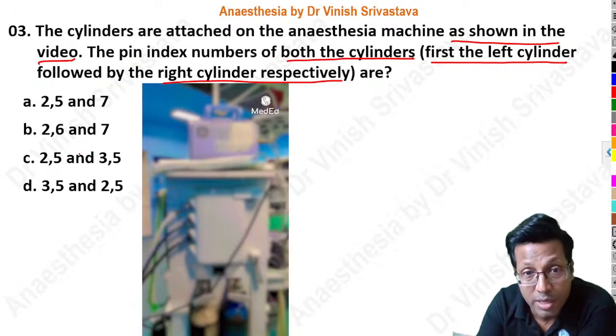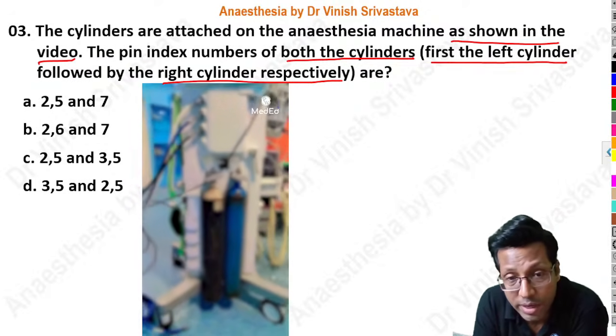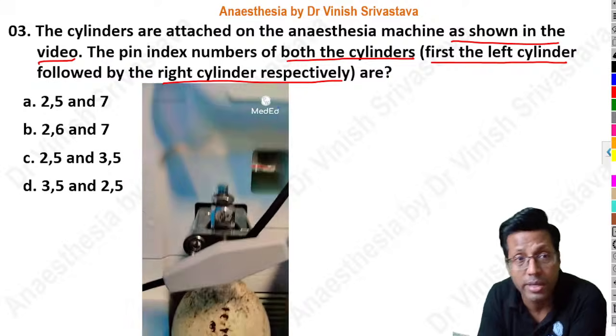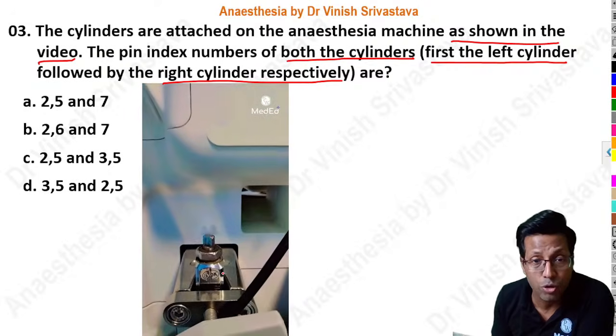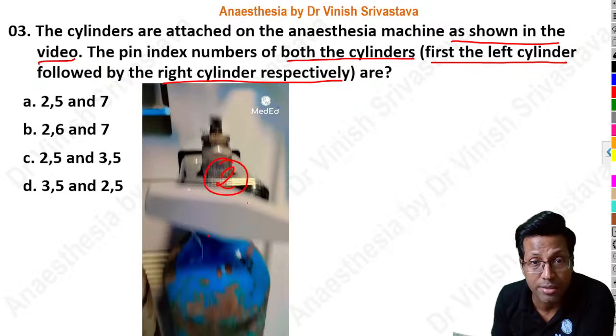This is basically a question based on the pin index numbers of the cylinder. So we have the video of the cylinders, you can see two cylinders. This is the first cylinder which you see over here. This one, here, is the second cylinder. This is the second cylinder, right?